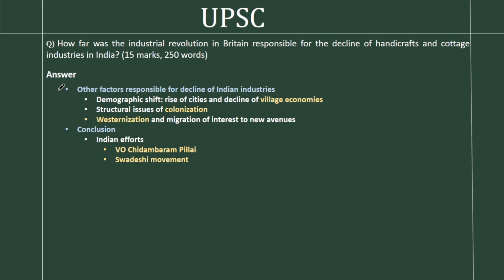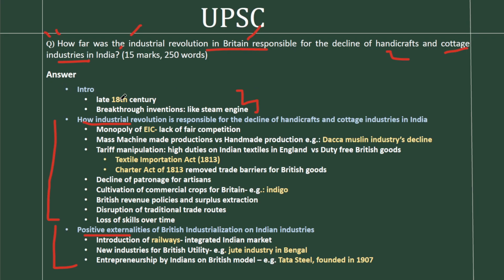And finally, we'll give other factors that are responsible for the decline of handicrafts, which are not necessarily linked to the Industrial Revolution. So three parts is the way that we have designed this question. We'll look at the introduction first. The introduction will be marking the time period of Industrial Revolution, which is the late 18th century. We'll also give a value addition with respect to the breakthrough inventions, which is the steam engine by James Watt. We will refer to this particular invention and we will set the tone of this question.